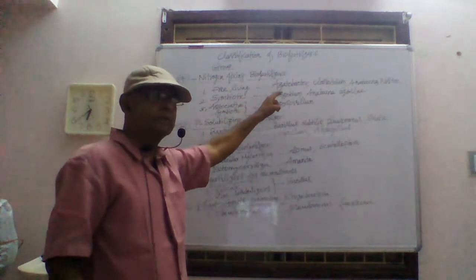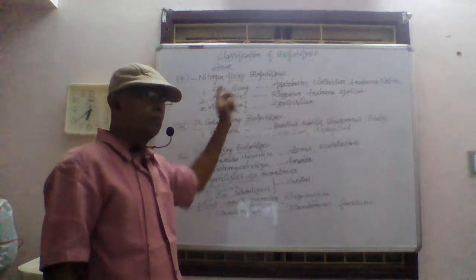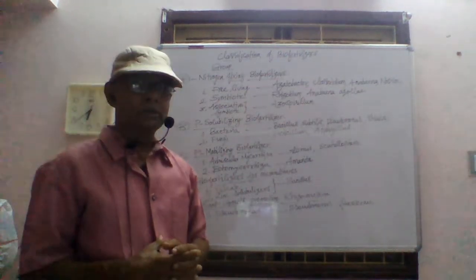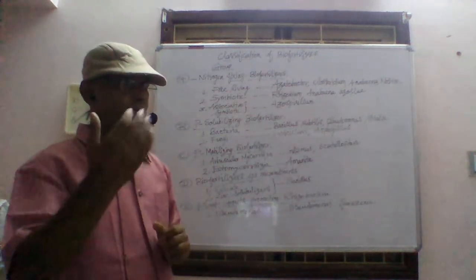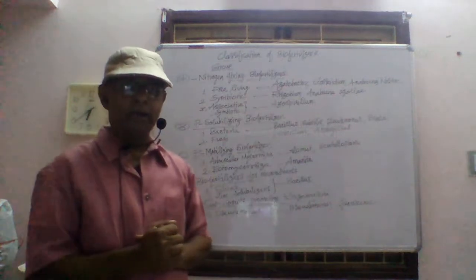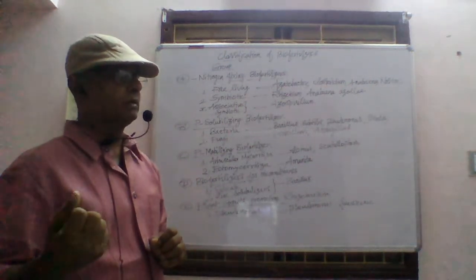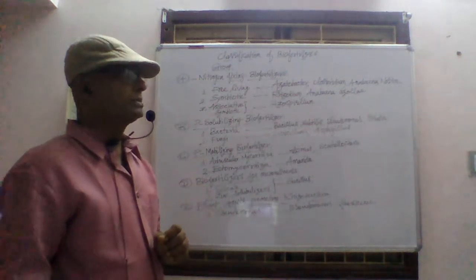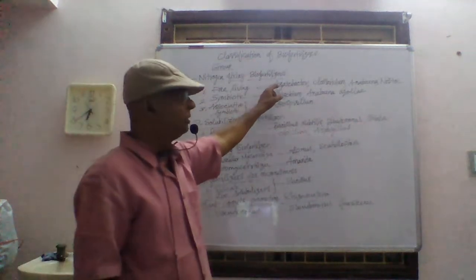Rhizobium is a very famous biofertilizer. It is a symbiotic bacterium found associated with legume plants or pulse yielding plants. Rhizobium will convert atmospheric nitrogen into nitrate and give it to the plants for healthy growth. That will be very much useful. In return, the legume plants will give nutrient and shelter to the rhizobium.